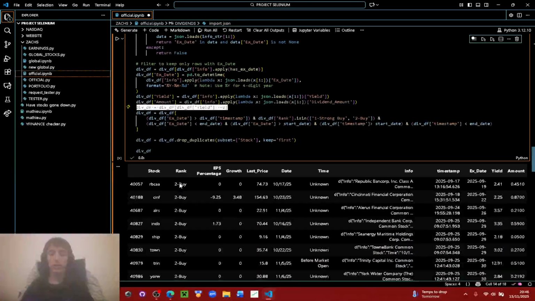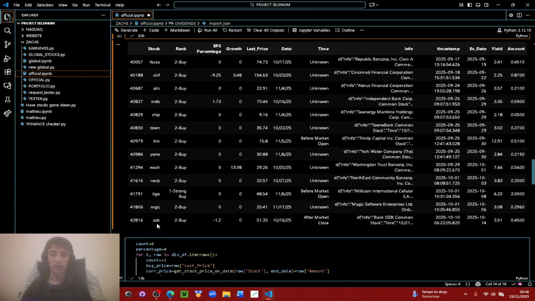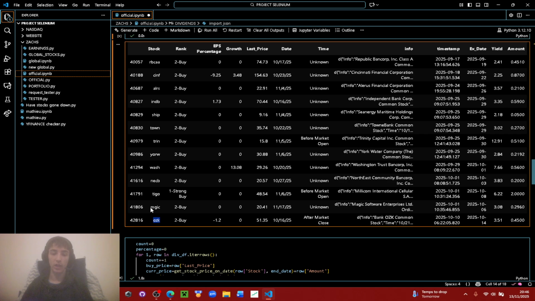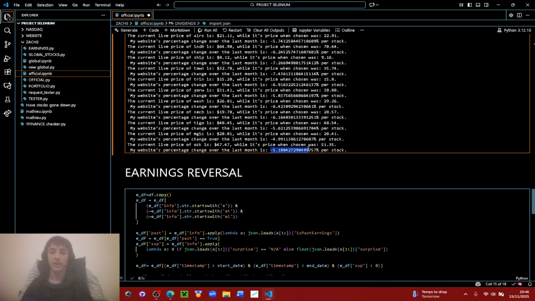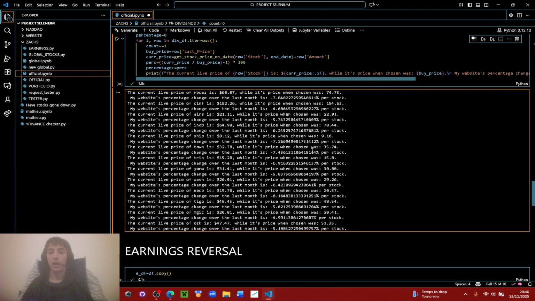So all this is just a dividend capture strategy. You can see these are all the stocks it identified. I know some of these, this Bank OZK, don't know what Magic is, although I have seen it. This is Washington Bank Corp. So again, a lot of banks. Dividend is kind of meant to be stable, but when you look at the returns, this is disgusting, guys.